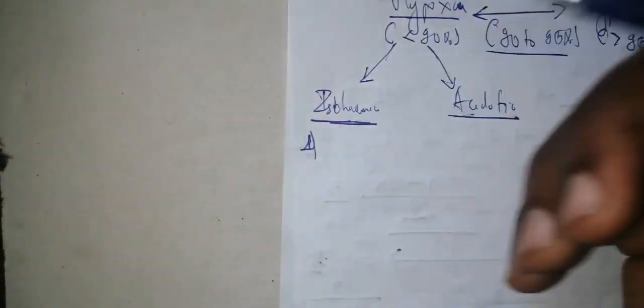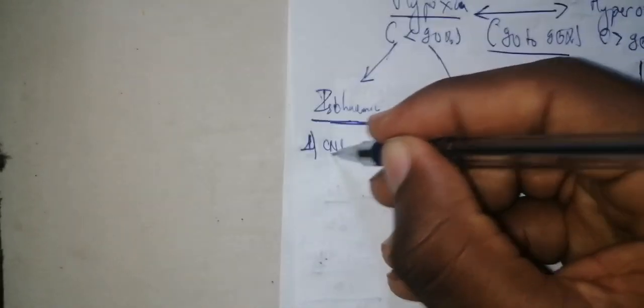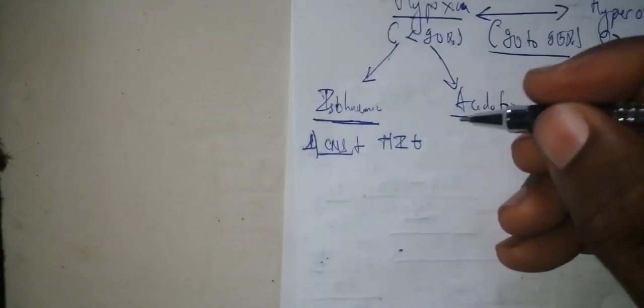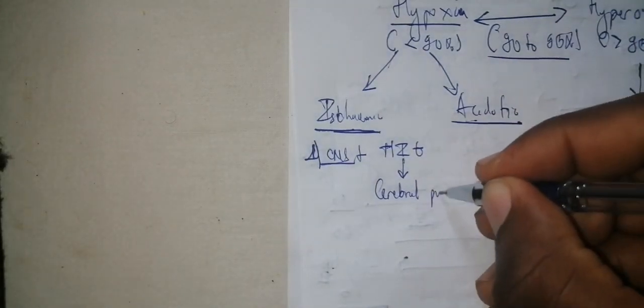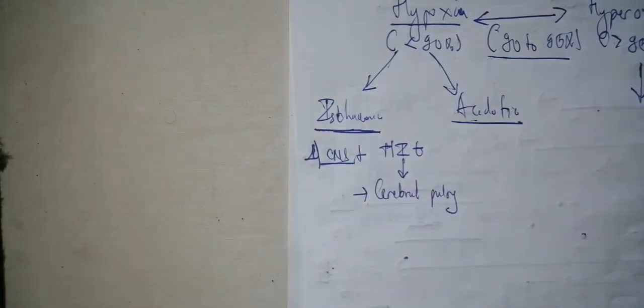Now, under the ischemic mechanism, we have many different diseases that can be associated with them. The first one, we start from the central nervous system. In the central nervous system, you are going to have hypoxic ischemic encephalopathy that can later on result in a developmental issue, a cerebral palsy.